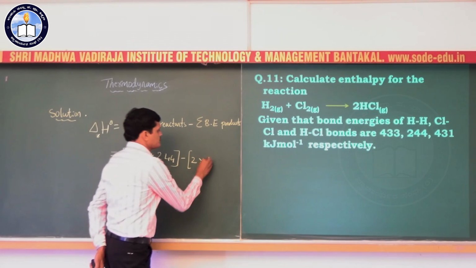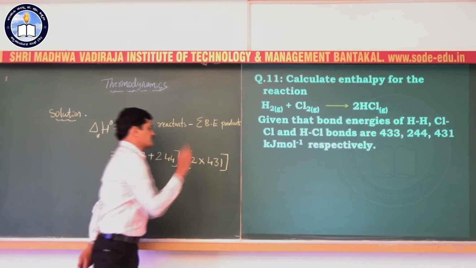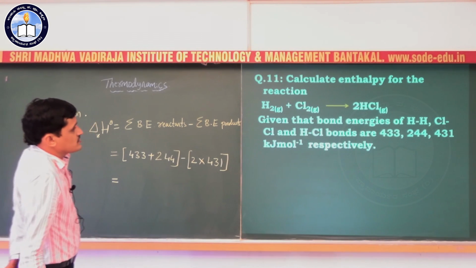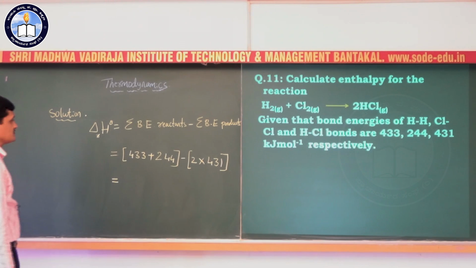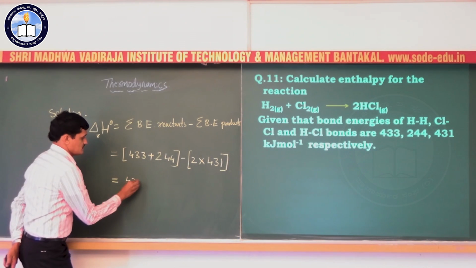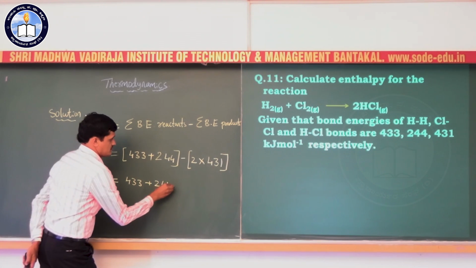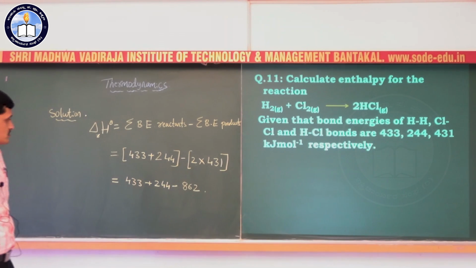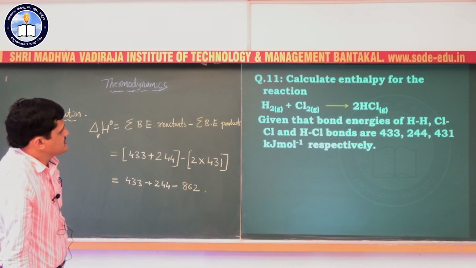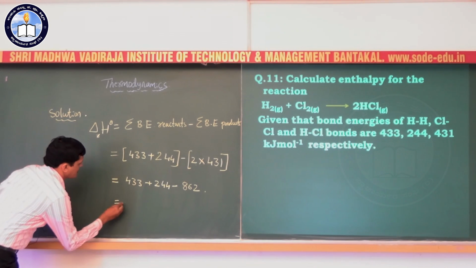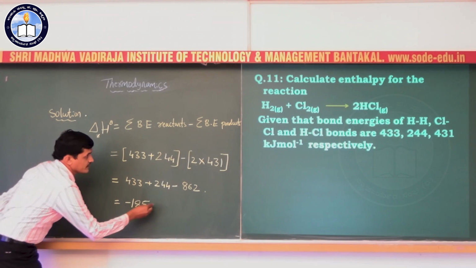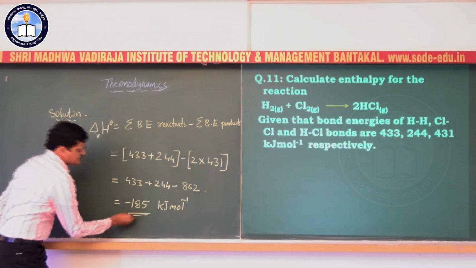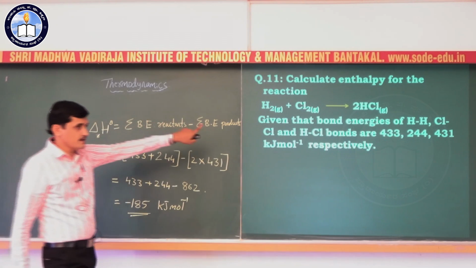So 2 into 431. If you simplify this, we will get the enthalpy of reaction. It is 433 plus 244 minus 431 into 2, that is 862. So 433 plus 244 minus 862. It comes out to be minus 185 kilojoule. Minus 185 kilojoule per mole is the enthalpy change during this reaction.